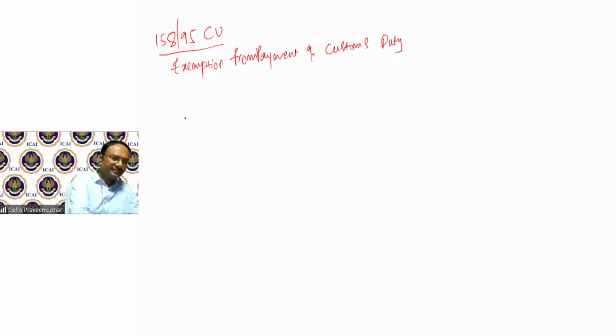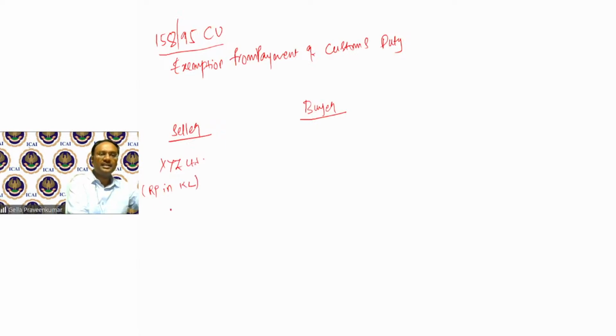Say for a moment, there is a seller and there is a buyer. Seller XYZ Limited, a registered person in Kerala. The seller has developed a semiconductor. This semiconductor was sold to a customer called, say, Mr. A in, say, Singapore.